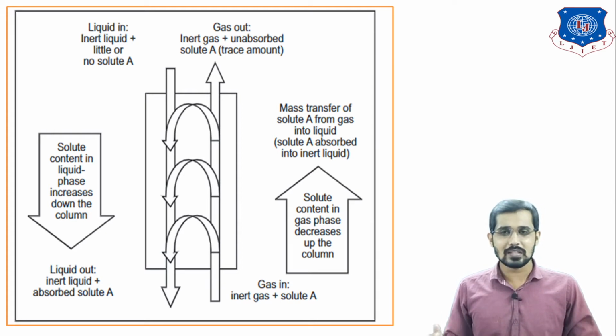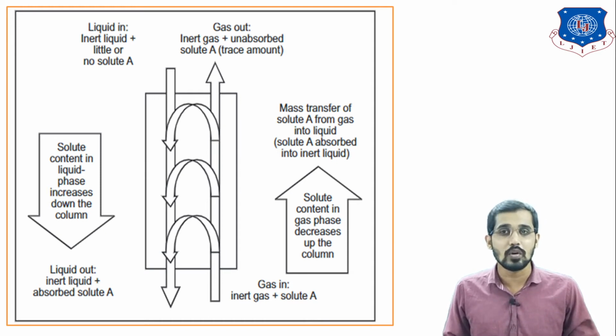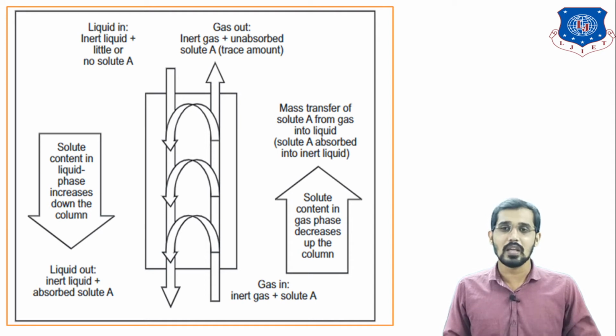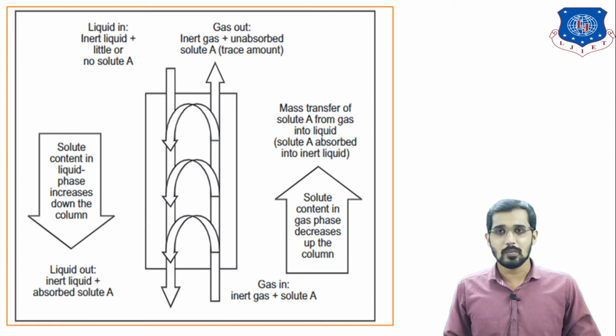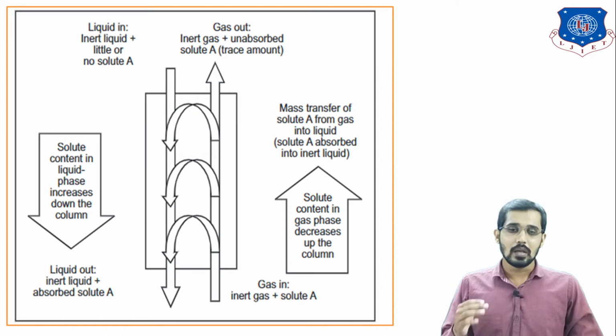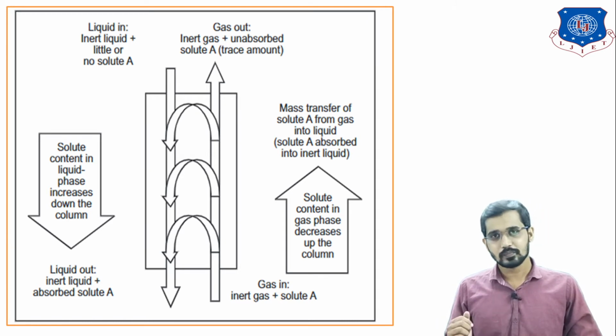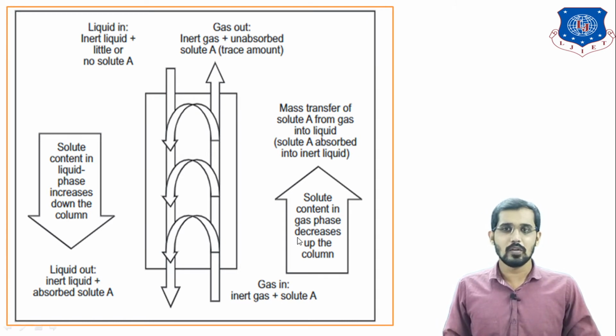Various other components are also present rather than ammonia, but we are going to separate ammonia. That's why solute A is solute ammonia. I am considering here that A is ammonia. That is present in the gaseous inlet stream plus inert gas. Inert gas means the remaining gases whose composition does not vary between the inlet stream and outlet stream. So this is your inert gas.